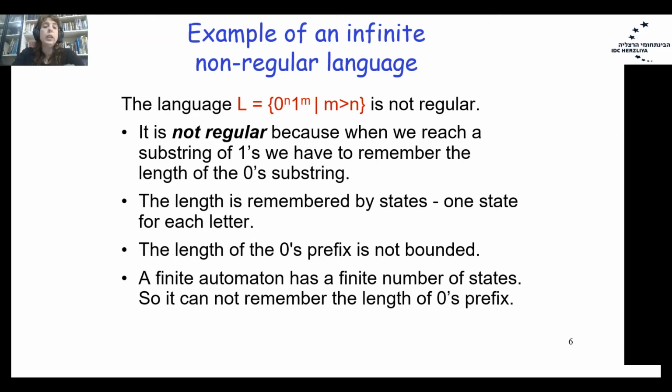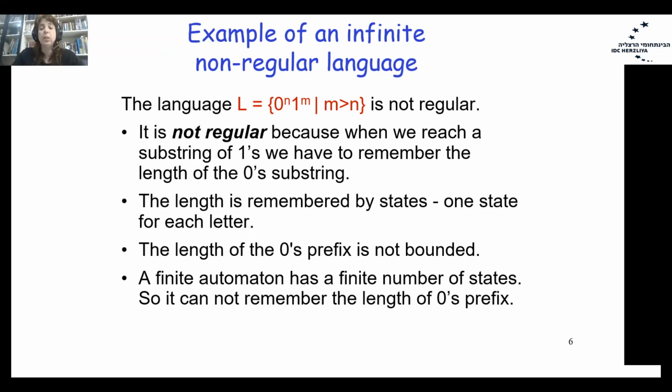This language has to be non-regular since when I reach the ones, I have to remember how many zeros I had. To remember that, I'm using a finite state automaton. I have only a finite number of states, so I can remember only a finite counter. And now we are talking about a language that has an infinite number of words.